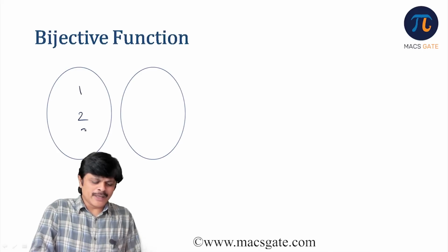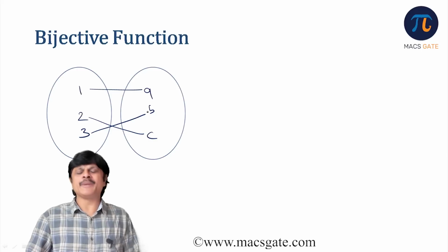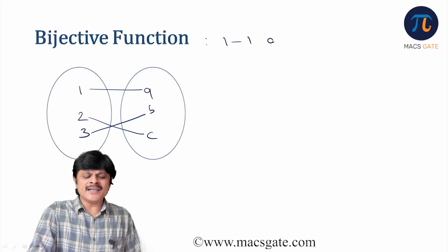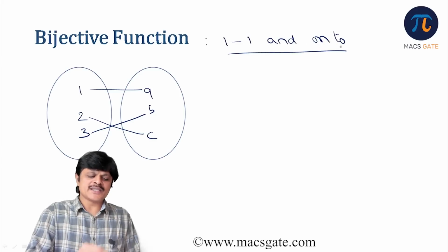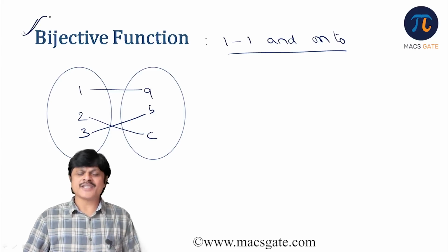Now look here, 1, 2, 3, A, B, C. 1 is mapped to A, 2 is mapped to C, 3 is mapped to B. Now this particular function is both one-one and onto. Such a one-one and onto function is what is known as a bijective function, or bijection.